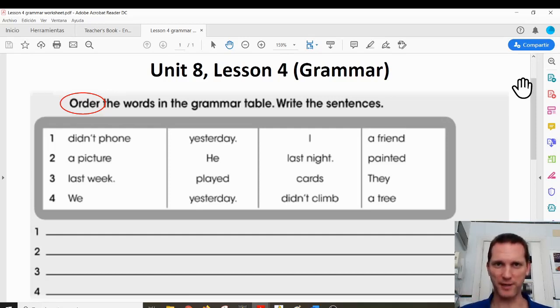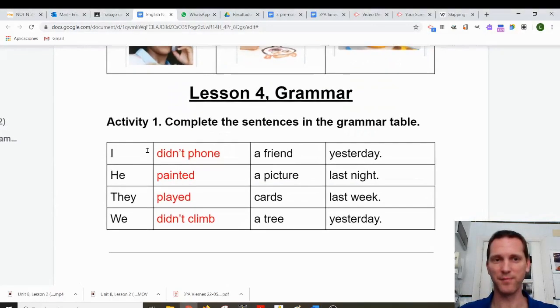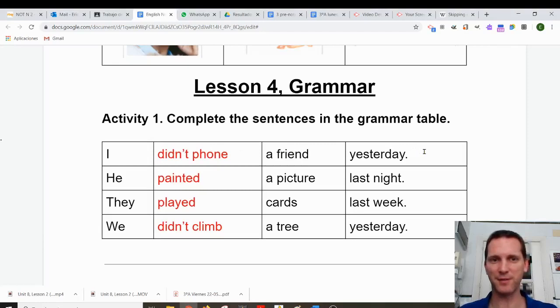And here's the worksheet. Unit 8, Lesson 4, Grammar. Order the words in the grammar table. Write the sentences. So these are not in the correct order. You have to copy them in the correct order. Number 1, didn't phone yesterday, I, a friend. That's not correct. You have to put it in the correct order. And of course, the correct order is I didn't phone a friend yesterday. Here it is in your notebook. I didn't phone a friend yesterday.